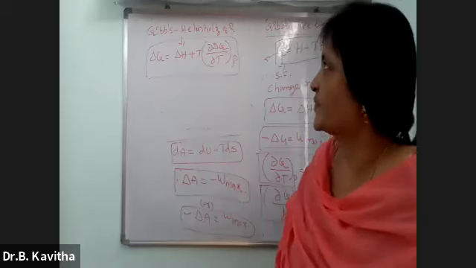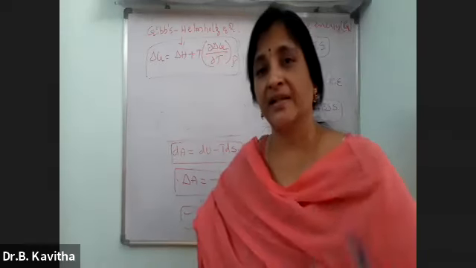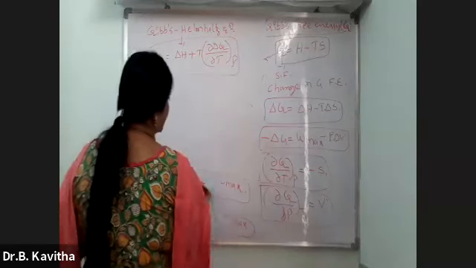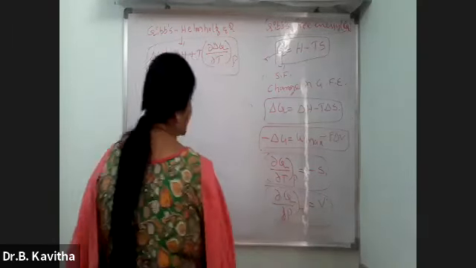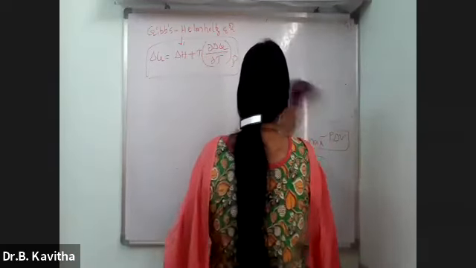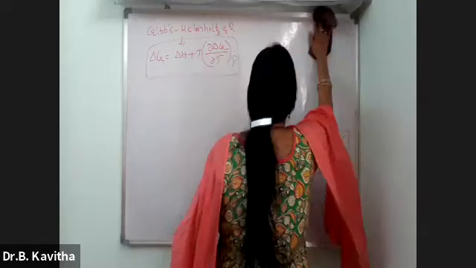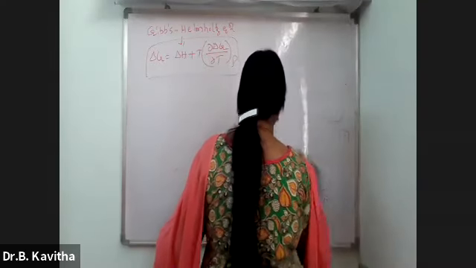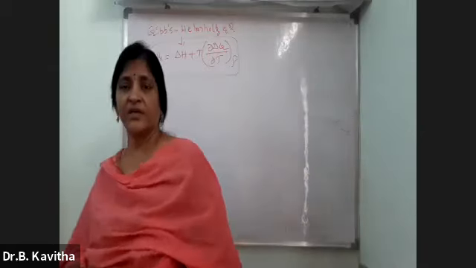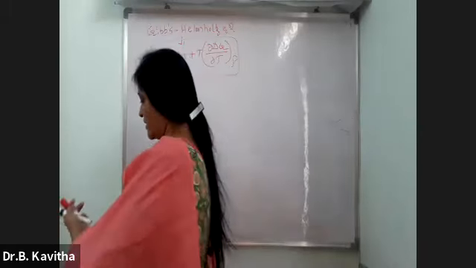So this is about the Gibbs-Helmholtz equation. But the thing that you have to remember is about spontaneity. Spontaneity comes only in the irreversible process. Whenever you are discussing spontaneity, the changes taking place in the spontaneous process are in the irreversible process. Questions are coming from this, so take note.